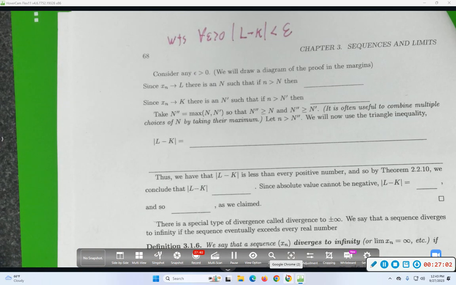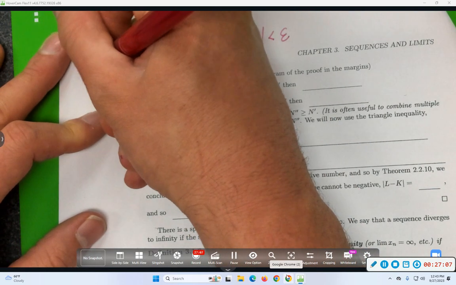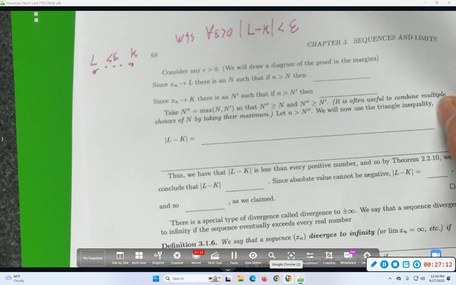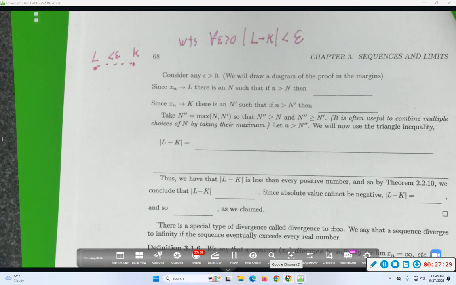Groovy. And I'll draw a picture of this. There's this number L, there's this number k. Right now I don't know that they're equal. But there's what I want. I want that distance to be less than epsilon. So I'm going to draw a picture to plot out how the proof will go. I want L and k to be close. What's something that I know is pretty close to L? Remember, L is supposed to be the limit of xn. So terms of xn should get close to L.